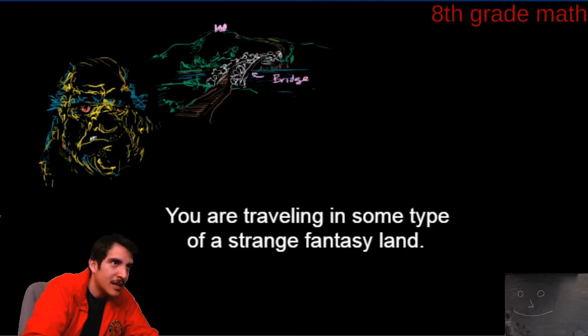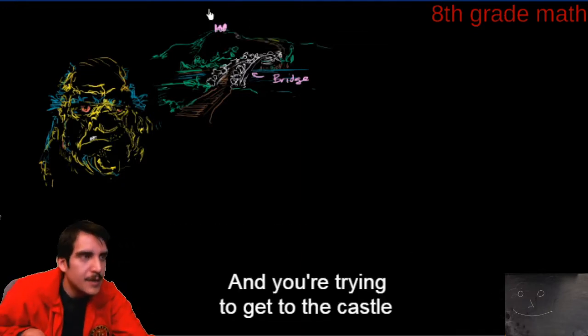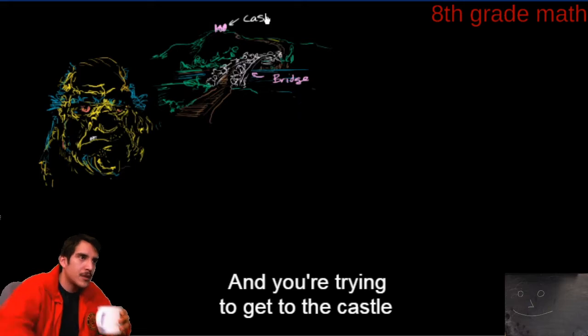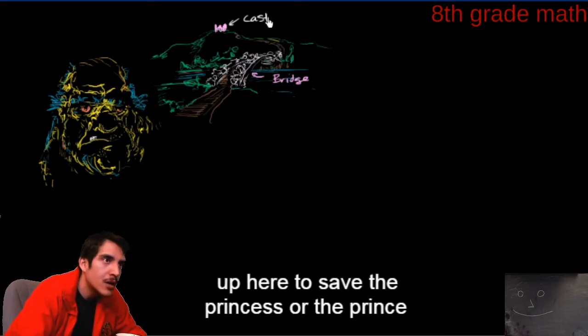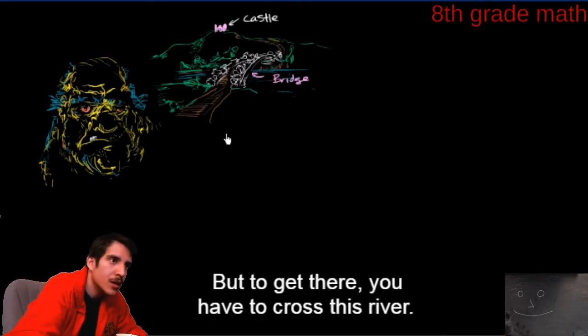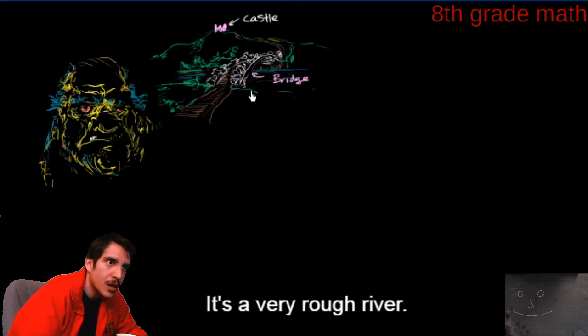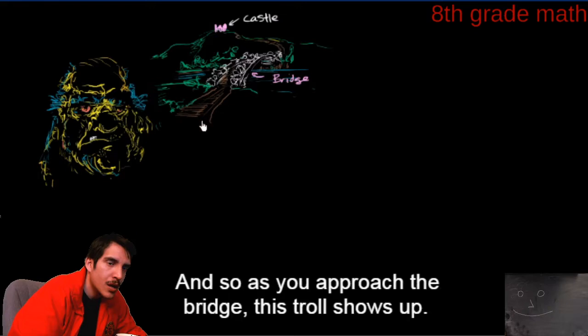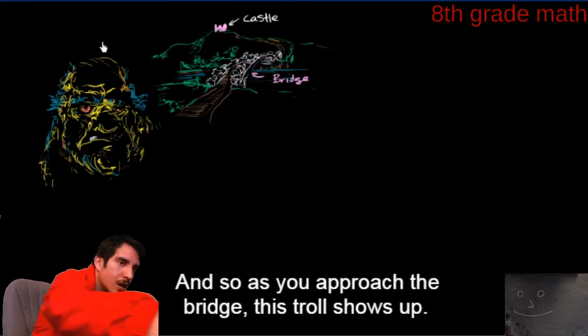You're traveling in some type of strange fantasy land, and you're trying to get to the castle up here to save the princess or the prince or whomever you are trying to save. But to get there, you have to cross this river. You can't swim across it. It's a very rough river, so you have to cross this bridge. As you approach the bridge, this troll shows up.